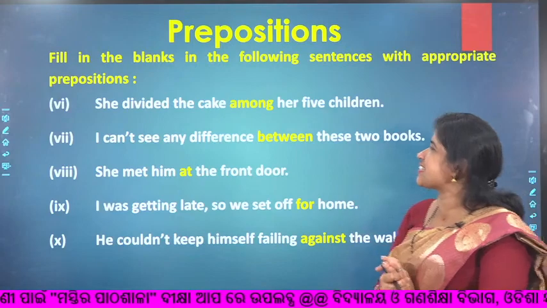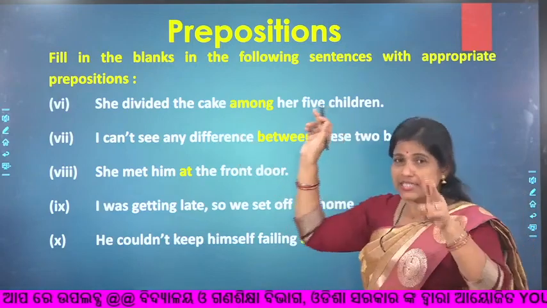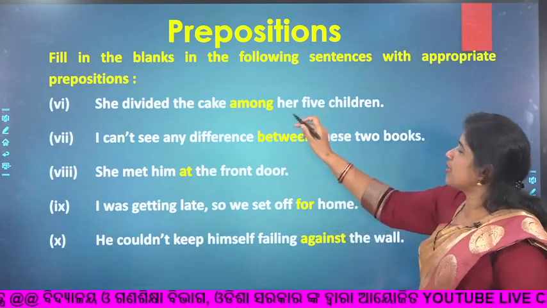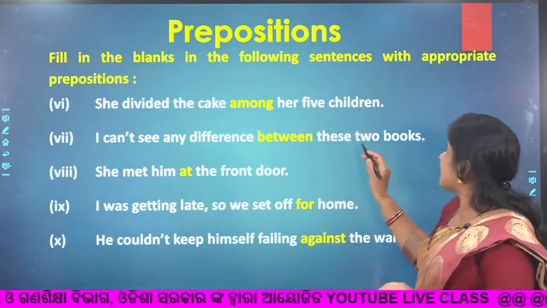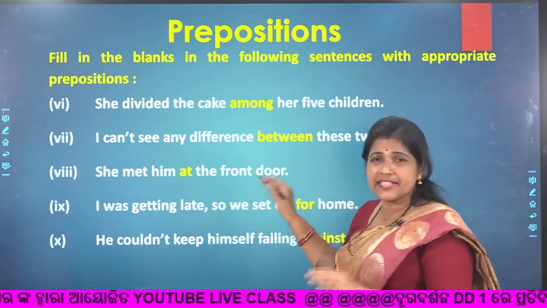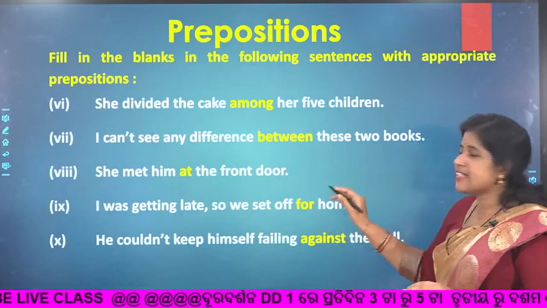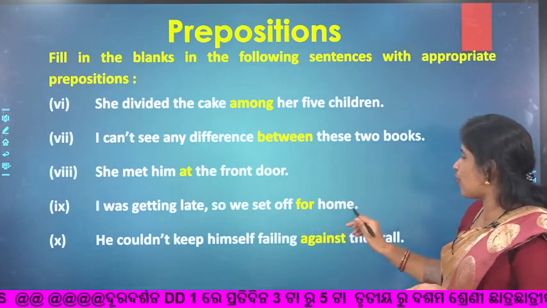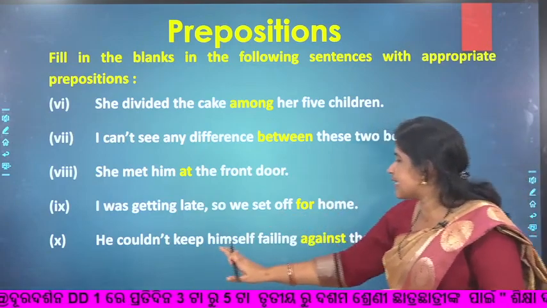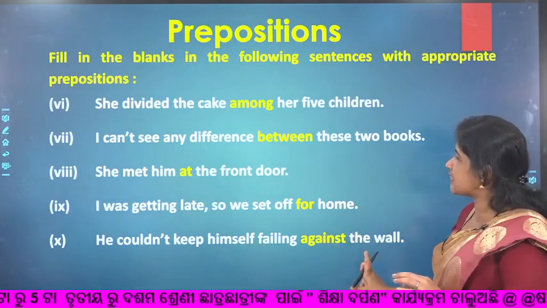Yes, the answers. So divided. See, divided, as here more than 2 kids, so we have to use among. And as here 2 books, so it is between. And here the place is specific, so at. And here, we made off for home. And he could not keep himself falling against the wall. So these are the uses.